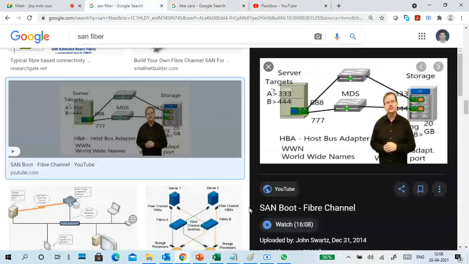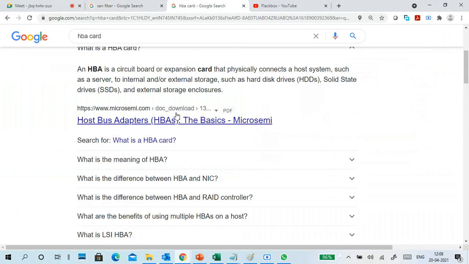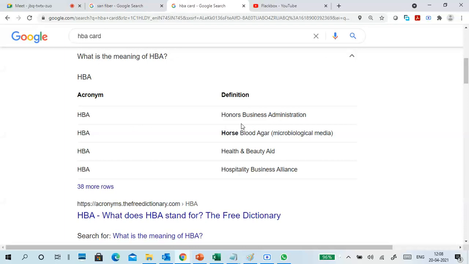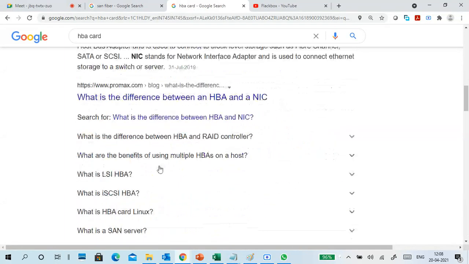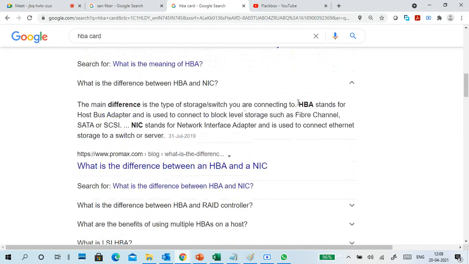Okay, so this is a Flatbox. One word came up here, that is HBA. What is an HBA? HBA means host bus adapter, and it is used to connect block level storage such as fiber channel, SATA, SCSI. NIC is for a network adapter. So here it is giving the meaning of HBA. Lots of meanings are given. There are different types of HBAs also available, but this is a good one.